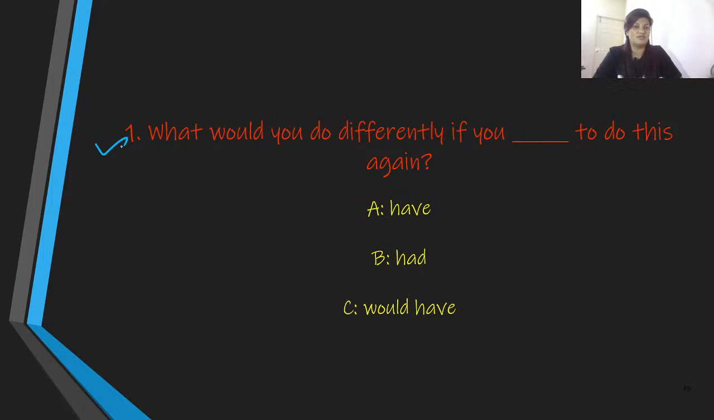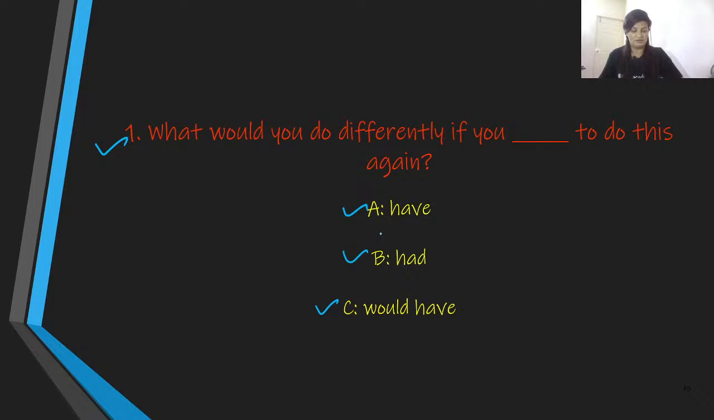The question is, what would you do differently if you dash to do this again? What would you do differently if you dash to do this again? The options are given: A, B, and C. Which one would you go with? I'm just going to presume that there is some technical issue. Well, let me just proceed with the answers.